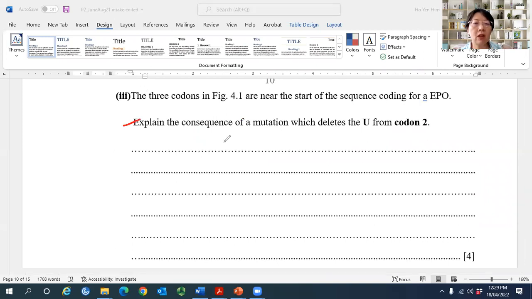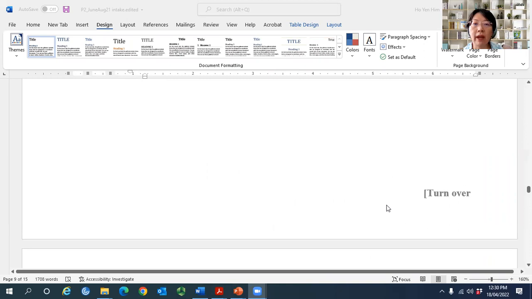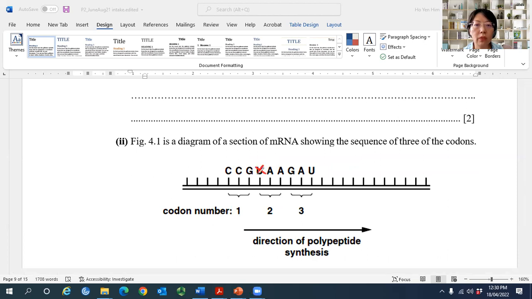Explain the consequence of a mutation which deletes the U from codon 2. So 4 marks. What is the consequence of deleting the U from codon 2? We are talking about EPO synthesis, right? So this is being deleted in codon 2. When this is deleted, that means the second codon will